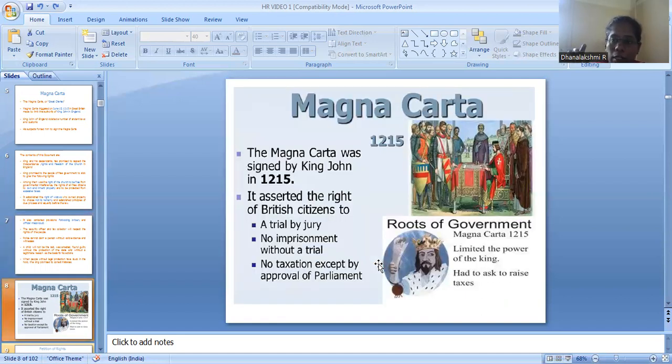So Magna Carta, according to the Guinness Book of Records, is the most translated document. This is the main document of human rights, where the number of times translated is high. Magna Carta was signed in the year 1215 by King John by his own subjects, because he was a worst king whose ruling was not satisfactory to the people. It asserted the right of British citizens to a trial by jury.